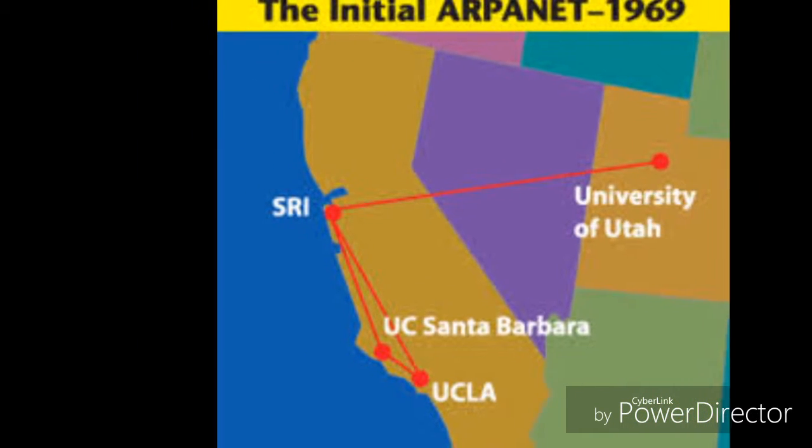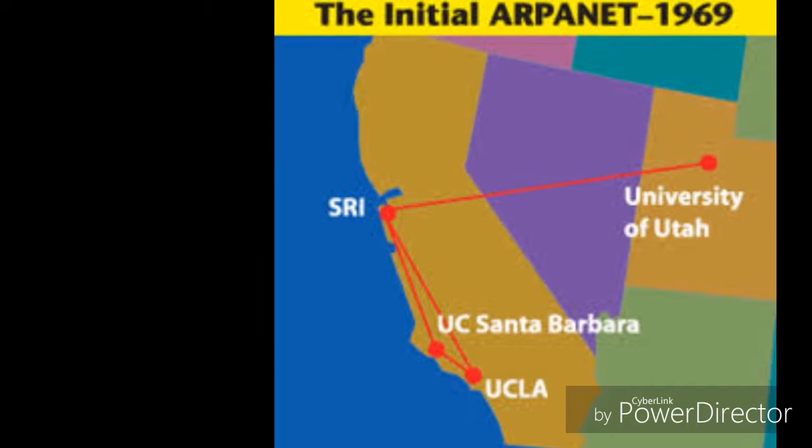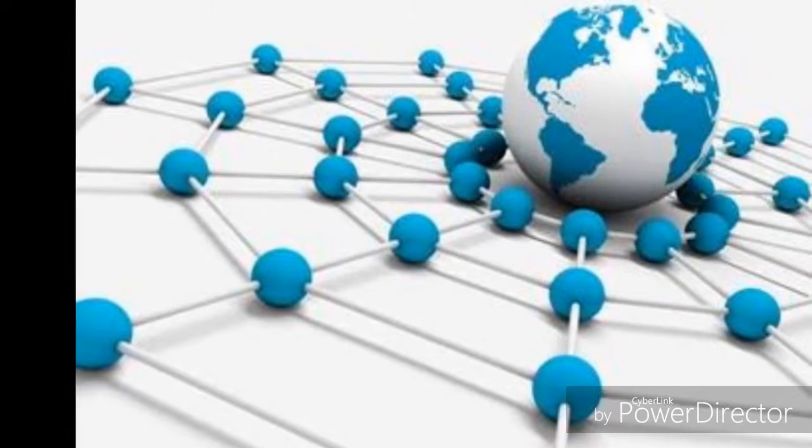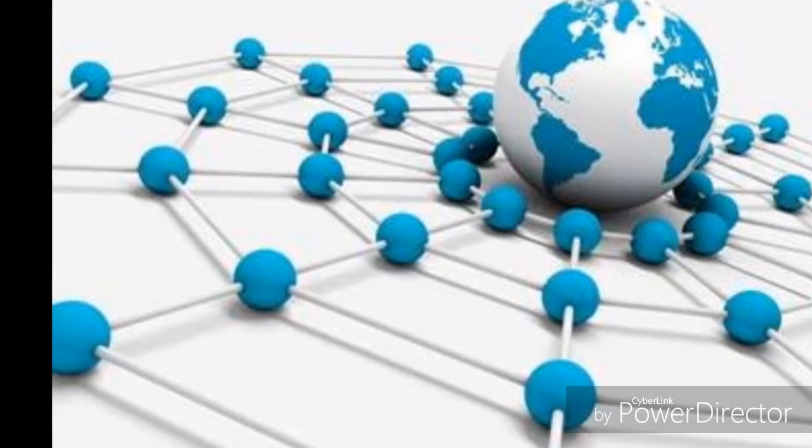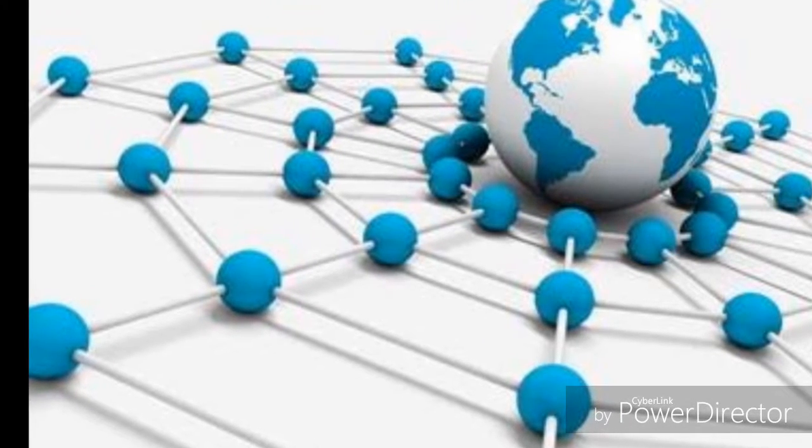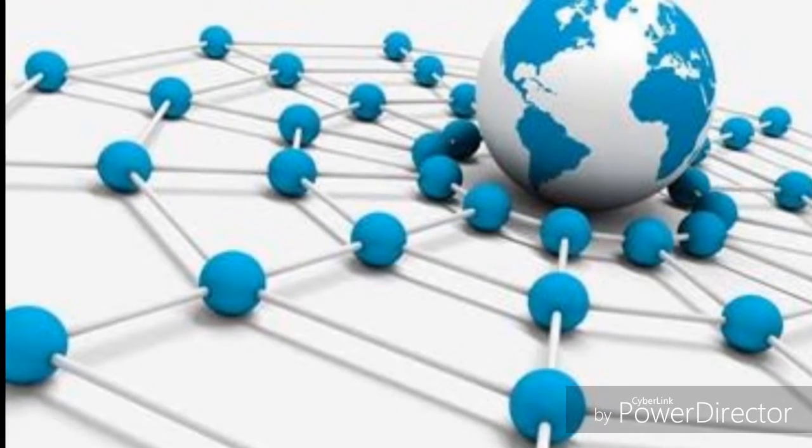the U.S. Advanced Research Projects Agency, or called the ARPA. And the World Wide Web is definitely the start of the modern internet, invented by Tim Berners-Lee, a British scientist, in 1989. Text messages.